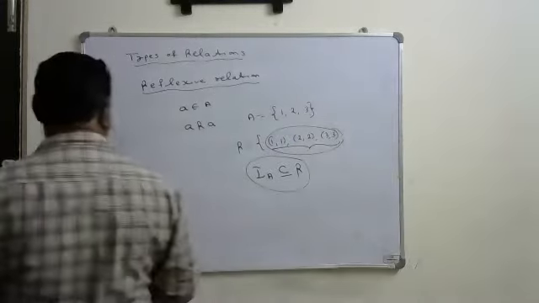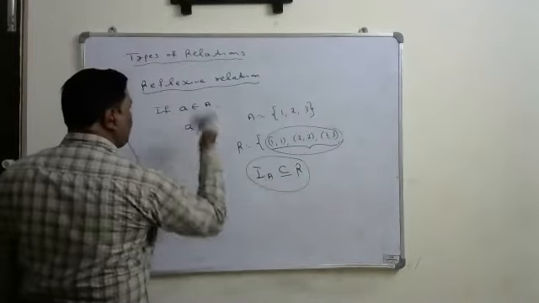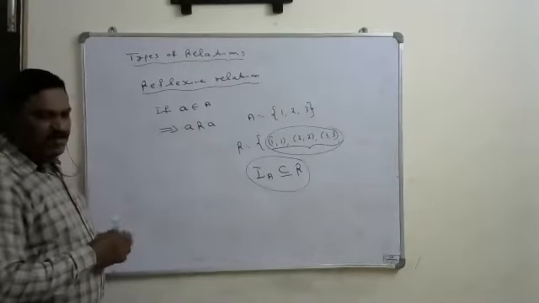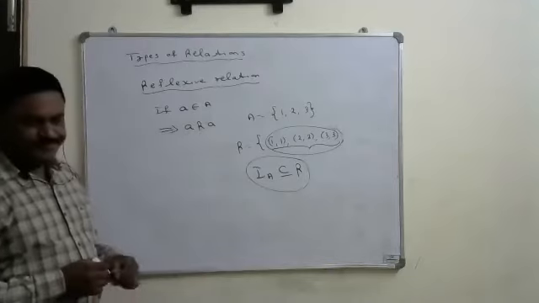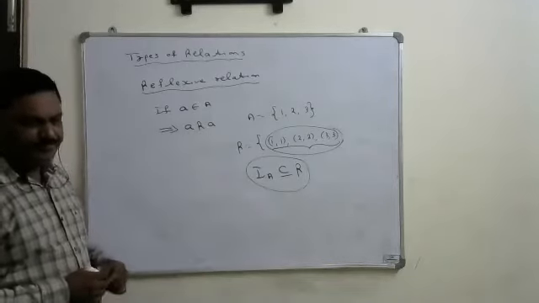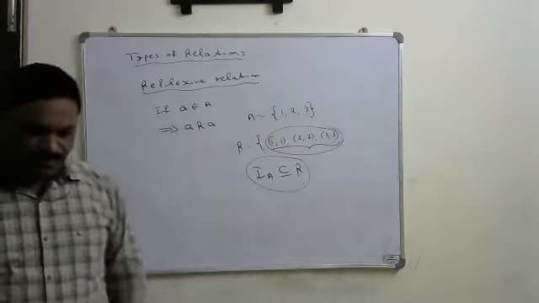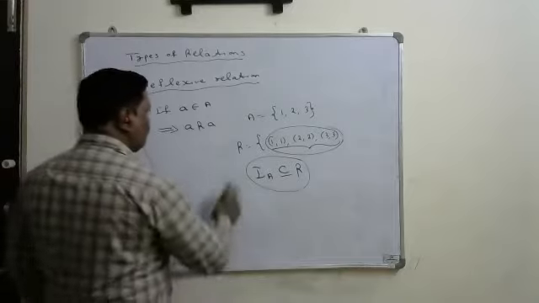That is, if a belongs to capital A, then (a, a) is the reflexive relation.